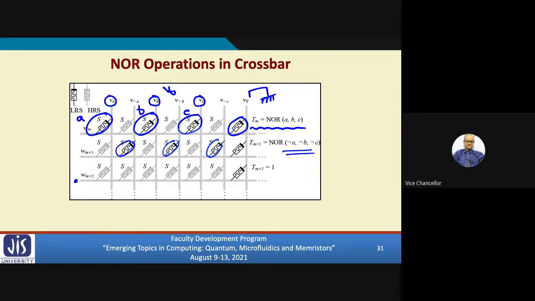Now, what I mean to say is that NOR is a functionally complete operation. If I have the capability of carrying out NOR operations directly on the crossbar, then I can carry out any function in the crossbar. That is the beauty. I have already said, because memristors are non-volatile in terms of their storage of resistance values, this crossbar can be used as memory. In addition, I can also use it for computing logic operations.